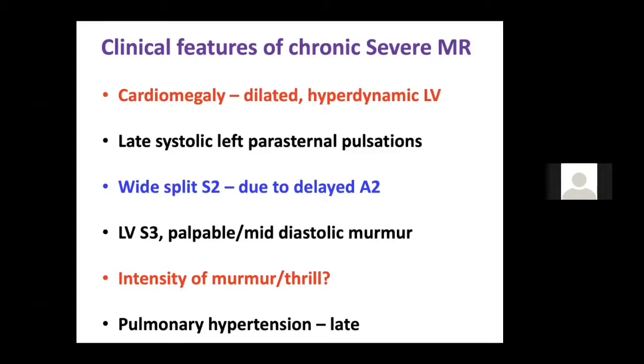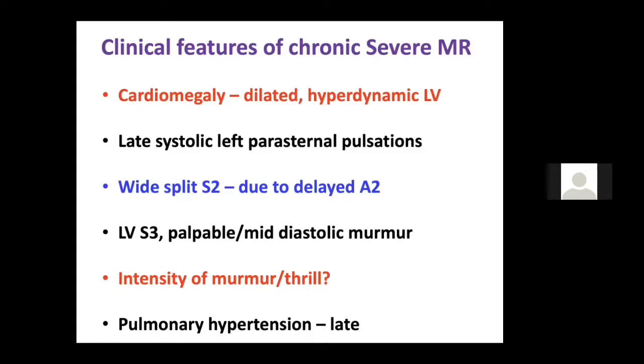What is a heaving apex? A heaving apex is in the same fifth space, but it has moved outside the mid clavicular line. It is because of pressure hypertrophy. Because of the pressure hypertrophy, you get a sustained apex; it raises your finger for more than half to two-thirds of the systole. You get it in pressure overload conditions like coarctation of aorta, aortic stenosis, hypertrophic cardiomyopathy, and all that. Whereas in a volume overload, you get a hyperdynamic apex. So cardiomegaly is a feature of severe MR.